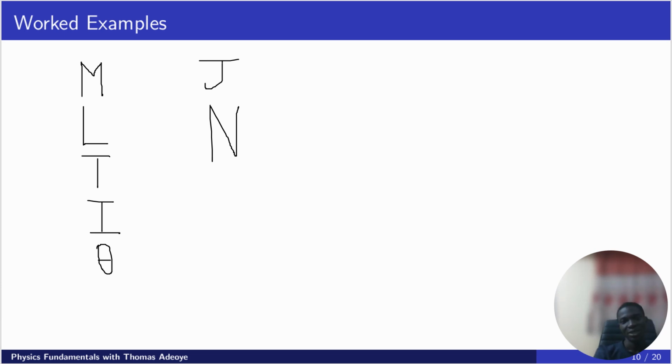For luminous intensity, whose unit is candela, the dimension is J. For amount of substance, we have N. So now let's move on to some other examples.